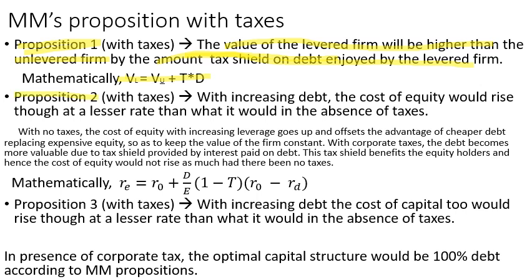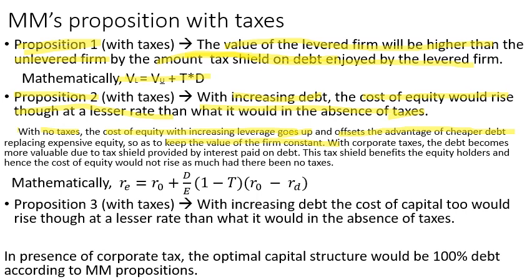Proposition 2. With increasing debt, cost of equity would rise, though at a lesser rate than what it would in the absence of tax. I have explained this point here. See this, with no taxes, when there is no tax, the cost of equity with increasing leverage goes up and offsets the advantage of cheaper debt. We have read this in the net operating income approach. With no taxes, cost of equity with increasing leverage goes up and offsets the advantage of cheaper debt, replacing expensive equity so as to keep the value of the firm constant.